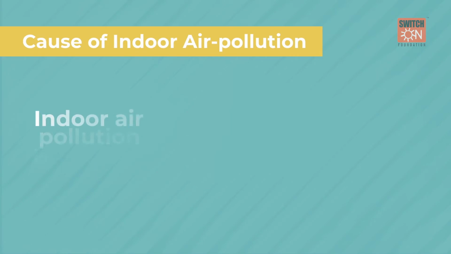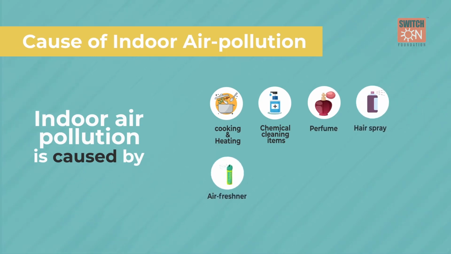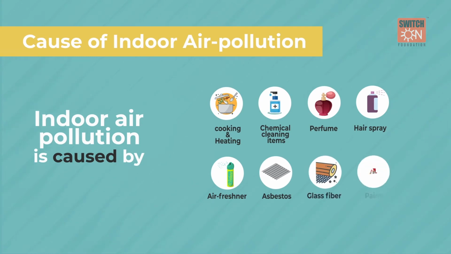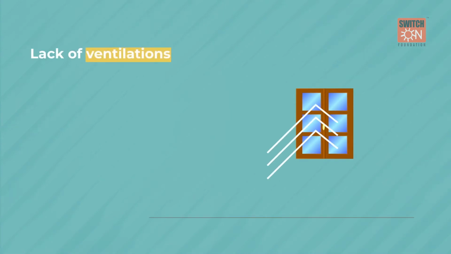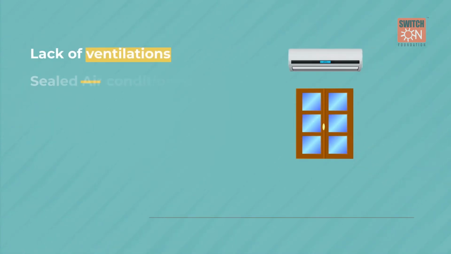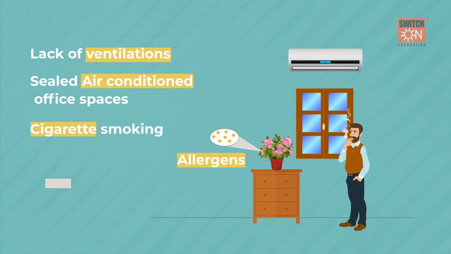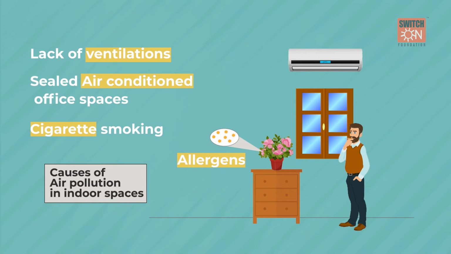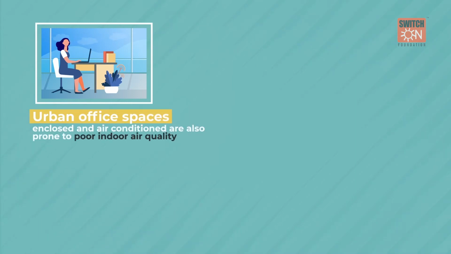Causes of indoor air pollution. Indoor air pollution is caused by cooking and heating, chemical cleaning items, perfume, hairspray, air freshener, etc., building materials like asbestos, glass, fiber, paints, and varnishes. Moreover, lack of ventilation, sealed air-conditioned office spaces, cigarette smoking, and allergens are also the cause of air pollution in indoor spaces. Enclosed air-conditioned urban office spaces are also prone to poor indoor air quality.